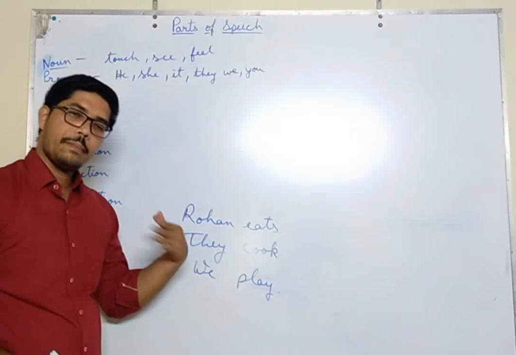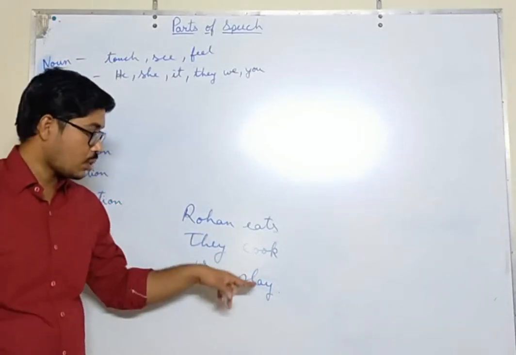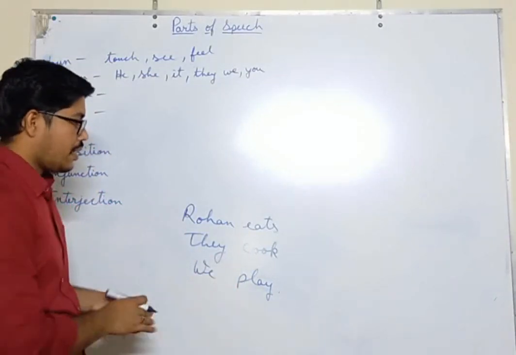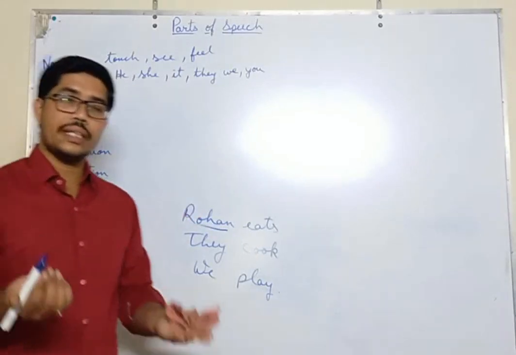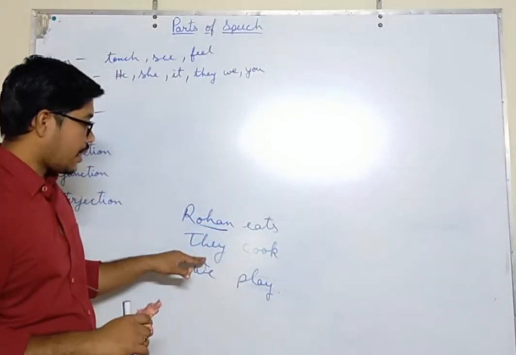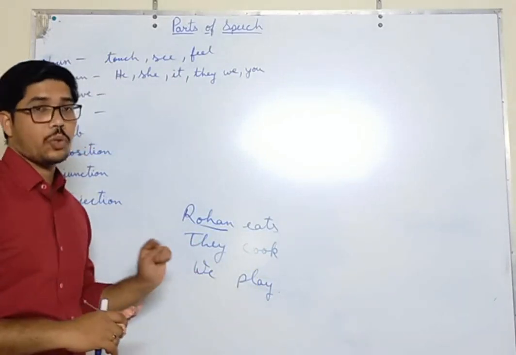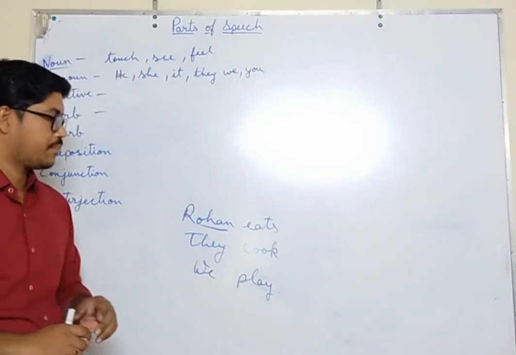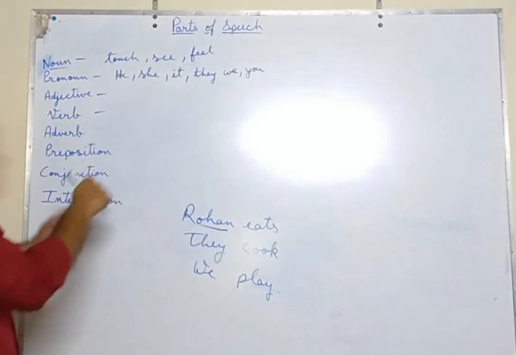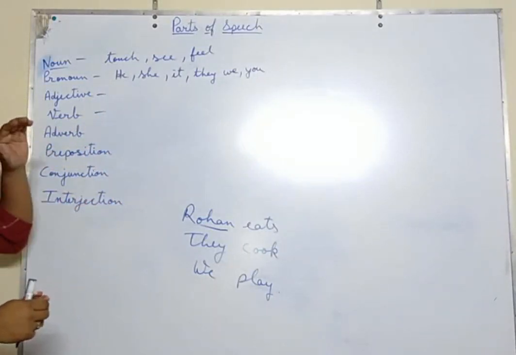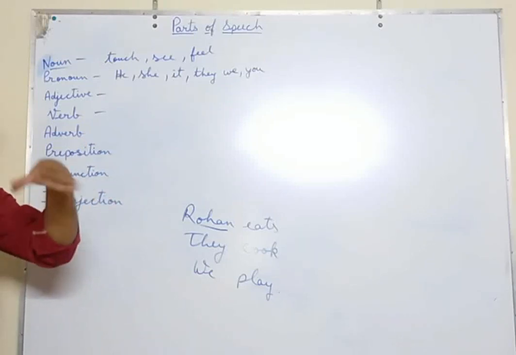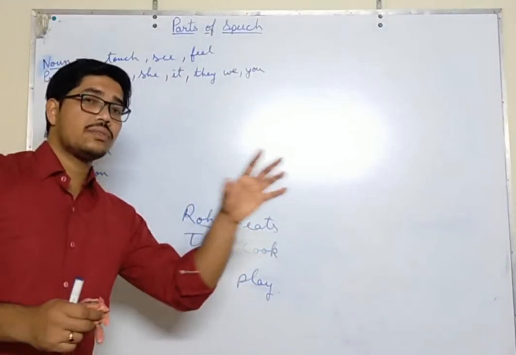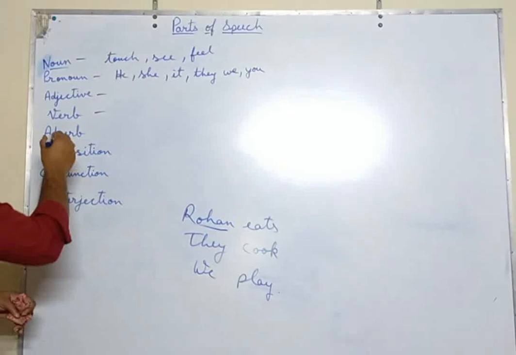We play, playing is a work, so it is a verb. And what is Rohan? We can see Rohan, we can touch Rohan, so Rohan is a noun. And what is they and what is we? These are pronouns. Is it clear? Good. So simple. So verb is any kind of work that we do, and the word that tells us about that work is a verb. Now what is an adverb?